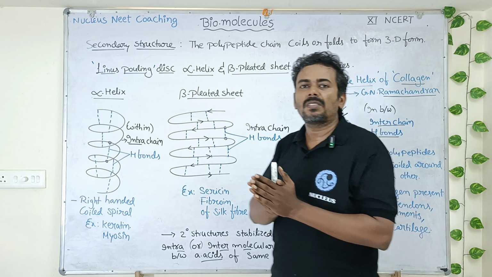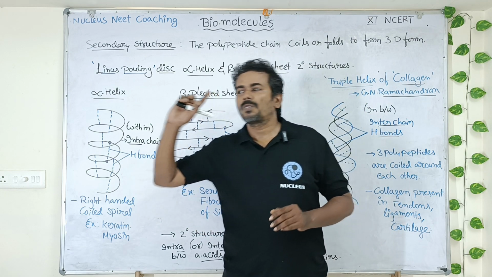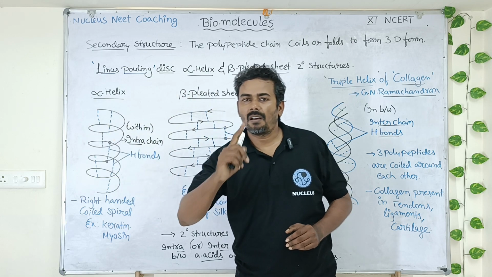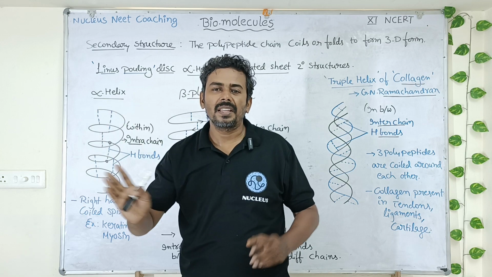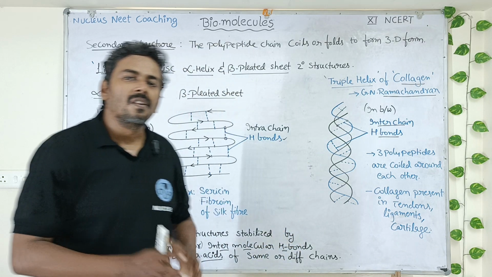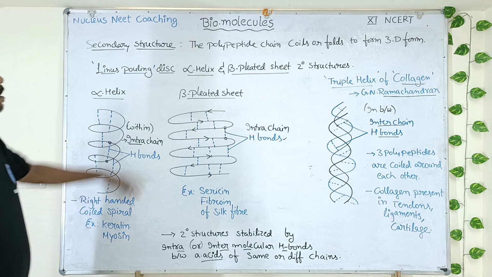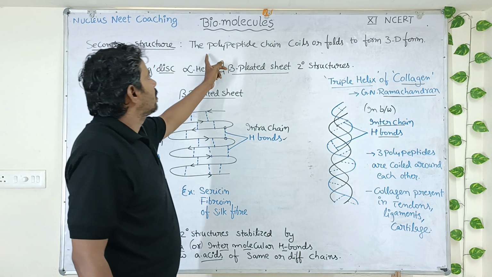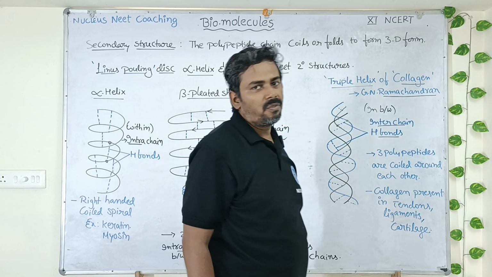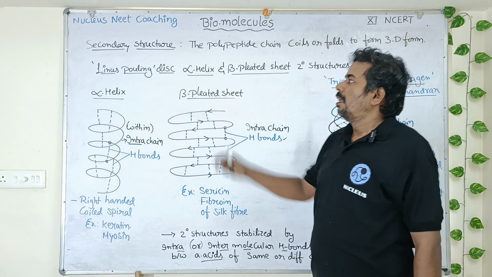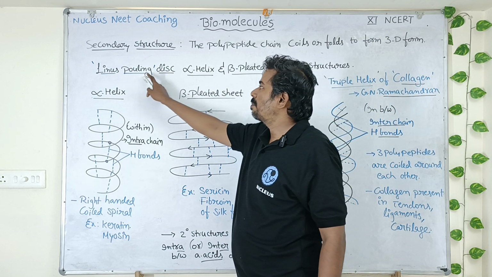So the linear sequence of amino acids, that is the polypeptide chain, when it undergoes coiling like this, or undergoes folding like this, that generates a three-dimensional structure of protein, which is nothing but your secondary structure of protein. The secondary structure of protein is the polypeptide chain coiling or folding to form a three-dimensional form. The secondary structure of proteins was discovered by Linus Pauling.